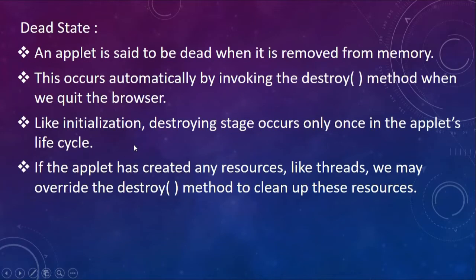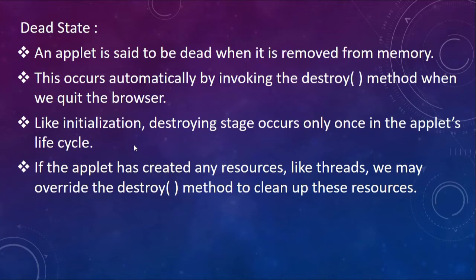you can write the action code. Dead state. Applet is said to be in dead state when it is removed from the memory, and this occurs automatically by invoking the destroy method when we quit the browser. So automatically the destroy method is called when we are going to quit the browser. Like initialization, the destroy stage occurs only once in the applet's life cycle.